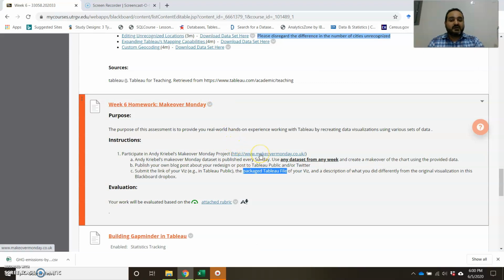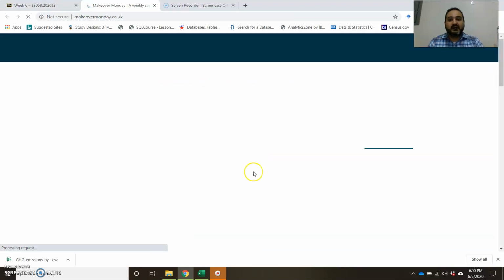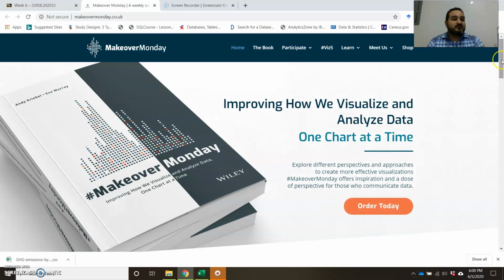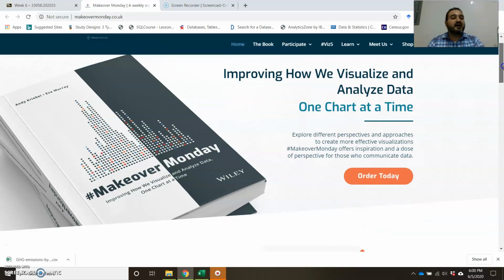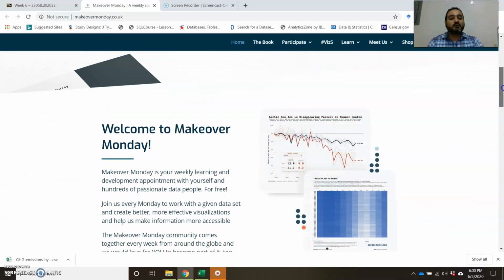So now going into the details of what we mean here by Makeover Monday, this is a really beautiful website that provides you with data sets, actually with the story that has been published in a newspaper or in a magazine or in a website online or in a report, and shows you a visualization, and it gives you access to the data set that was used for that particular visualization, and then you will get the chance to redesign that visualization and then compete with others.